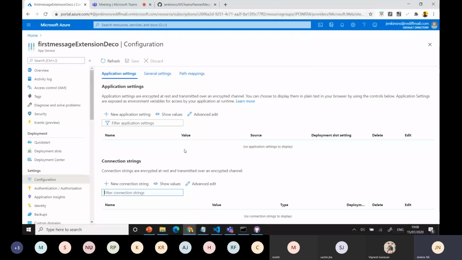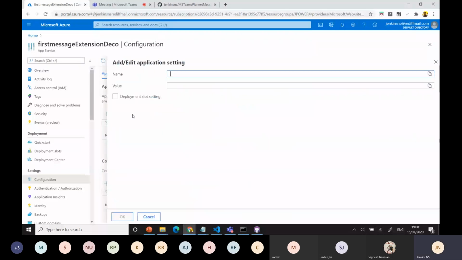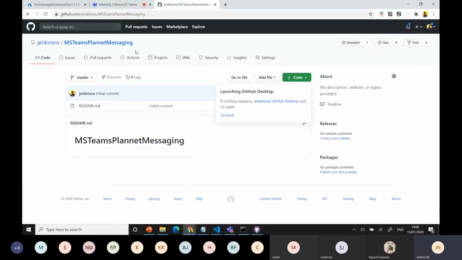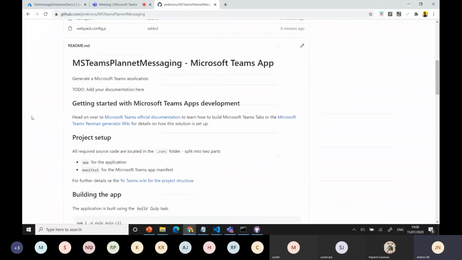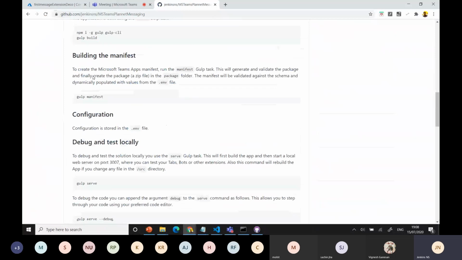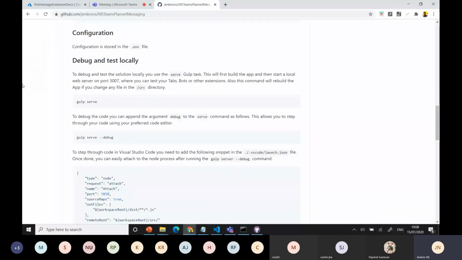When you add a new application setting, you can see the name. And one more thing, you have the option to refresh here. Microsoft always provides the deployment steps to you. When you set this up, it will automatically bring all these details, and it will allow you to do all these steps directly from ngrok.